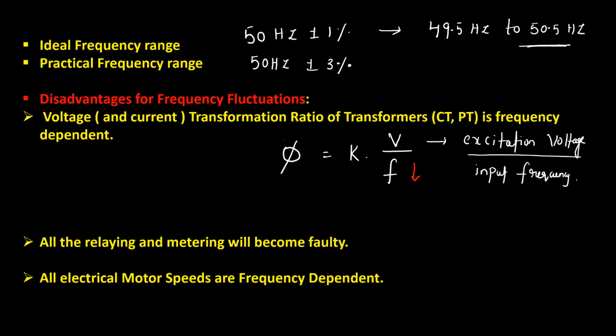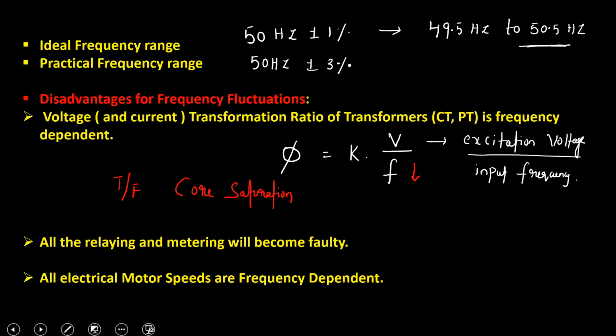Since the flux cannot increase beyond a limit, because otherwise the core will get saturated, there is a problem of transformer core saturation. Once the transformer core saturates, what happens? Whatever may be the input voltage, it will give a fixed amount of output voltage, because the core is no longer in the linear range of operation. So that is the main problem.